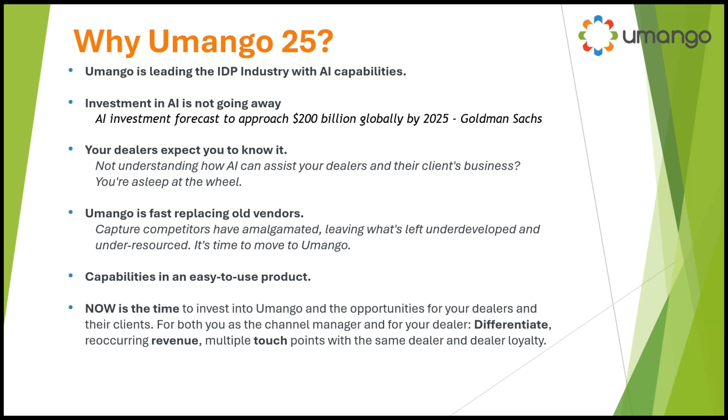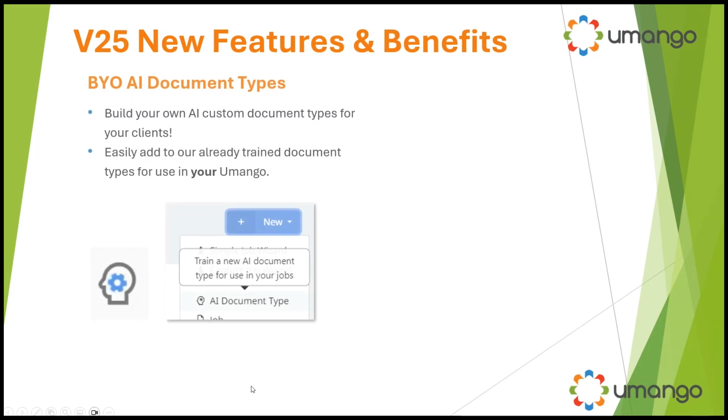Let's face it, what's keeping customers up at night is how they can utilize artificial intelligence to streamline their business. In one simple product, there are so many different capabilities for you to offer, making great opportunities and great revenue. Okay, that's enough of the Umango side of things.